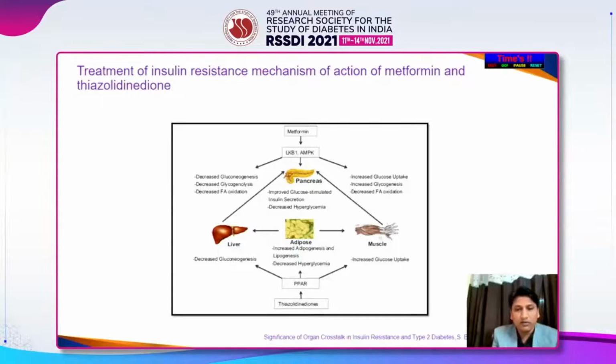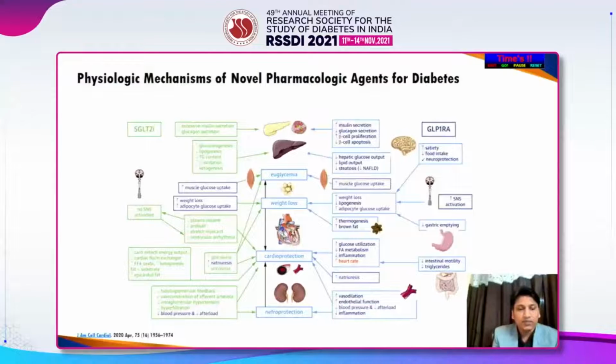So the same thing here, how the metformin and thiazolidinedione bring about the effects or address the crosstalk between liver, the adipose tissue, muscle, and the pancreas. This slide is very interesting because we have the physiological mechanisms of novel pharmacological agents like SGLT2 inhibitors and GLP-1 receptors, affecting different organs in different ways, bringing about not only euglycemia, but also weight loss, cardioprotection, and also nephroprotection.